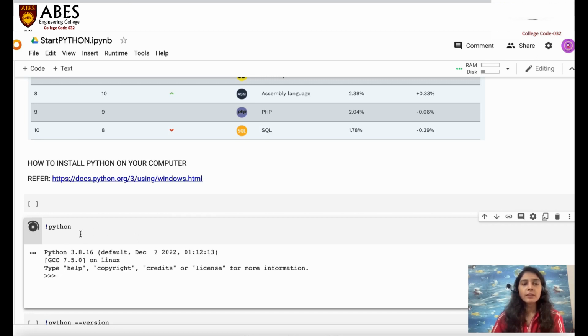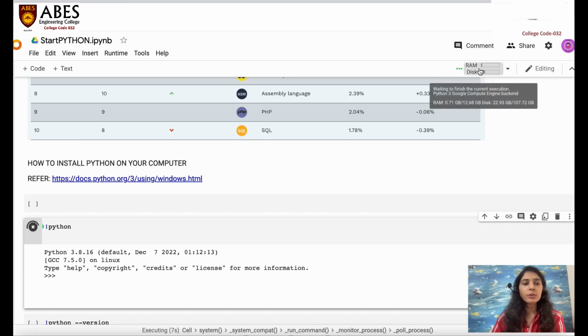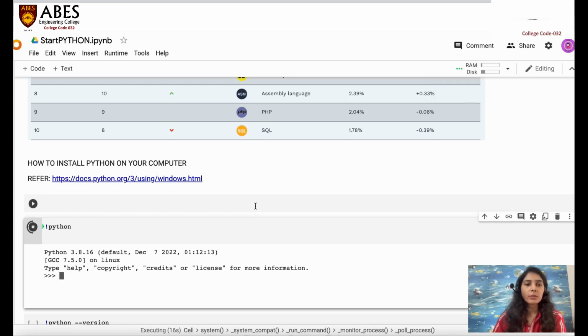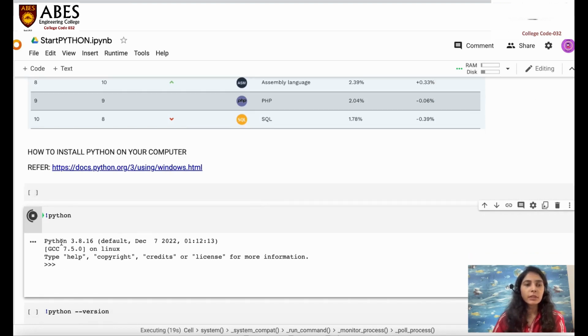In this particular platform we are using virtual memory, and we can use a virtual GPU over here. So it is easy to execute your program on Google Colab. You can see the current Python version that this platform is using is 3.8.16. By default, from December 7 2022, the version is 3.8.16. You can see it is still executing, and the cursor is blinking over here.